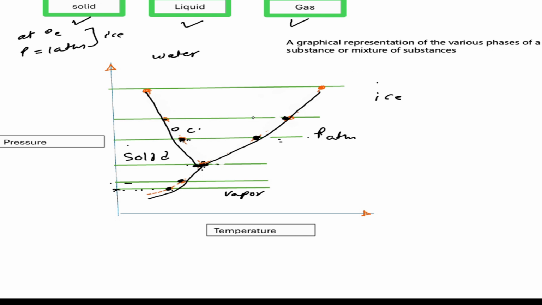So this is the phase diagram for water. This is the melting curve, and this is the vaporization curve.